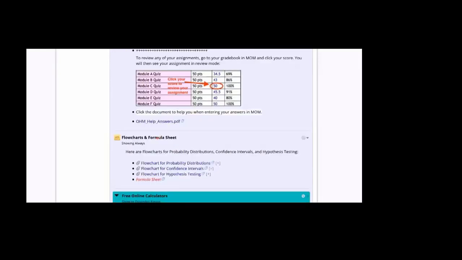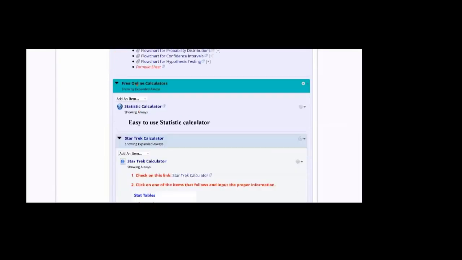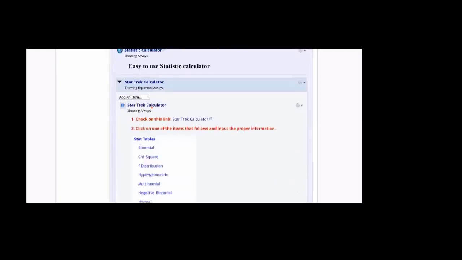We have formula sheets here as well as in Canvas. I put a bunch of free online calculators. Take a look. I highly recommend you look at each and every one of them and see what works best for you. This is a statistic calculator. This is a Star Trek calculator that does stats.